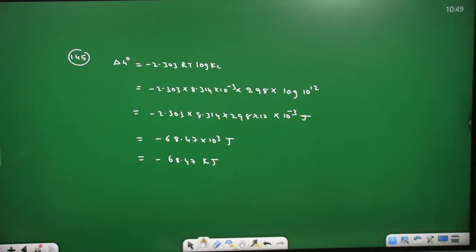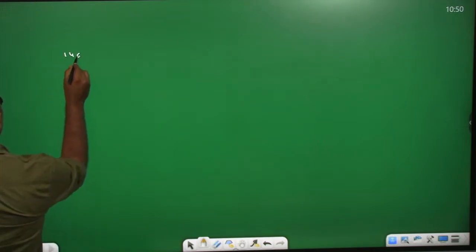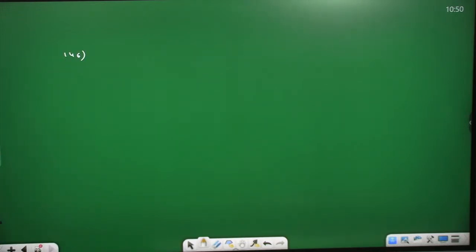Okay. The next question, 146. What is the concentration in mol per litre of the product after 20 seconds in the following reaction? The following reaction is given.